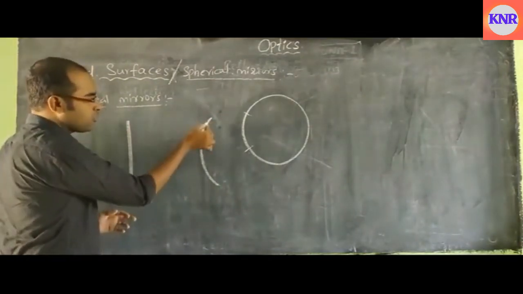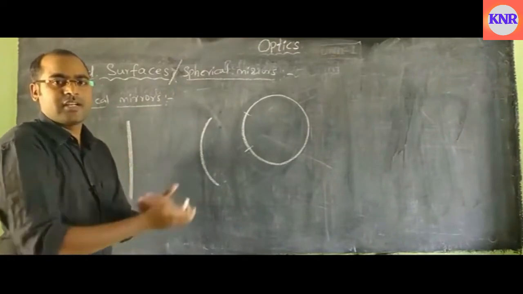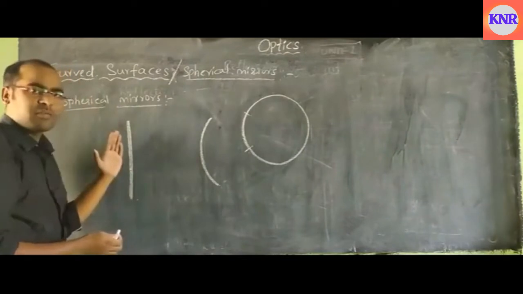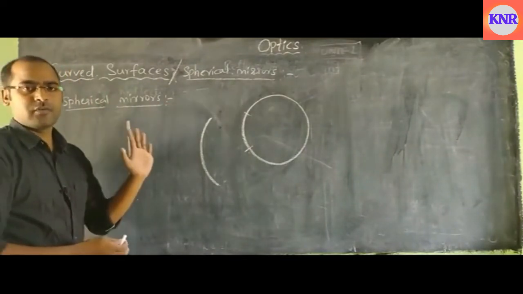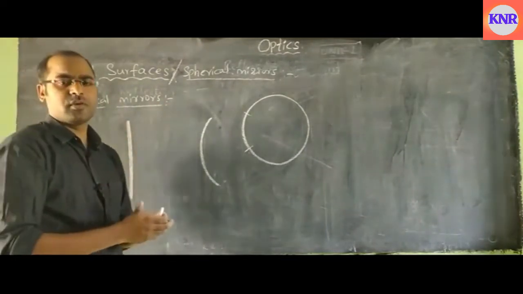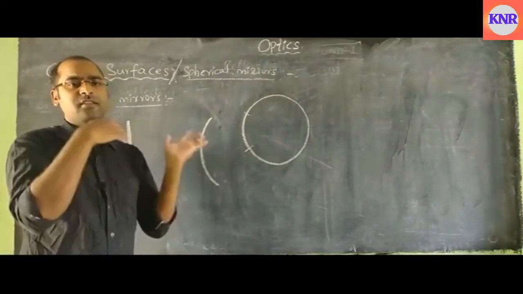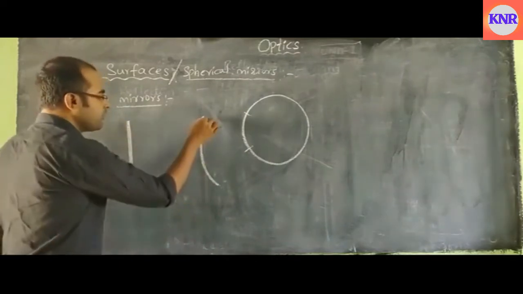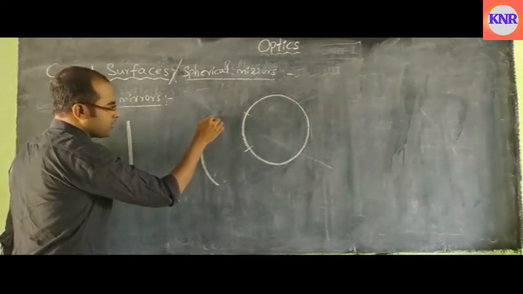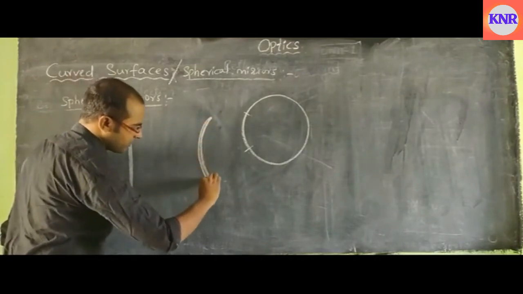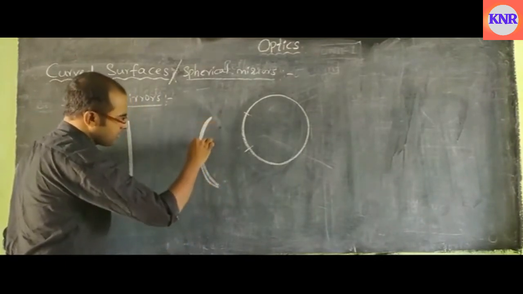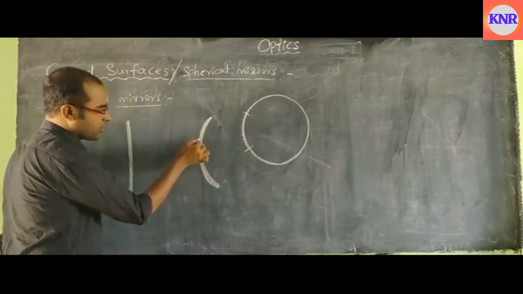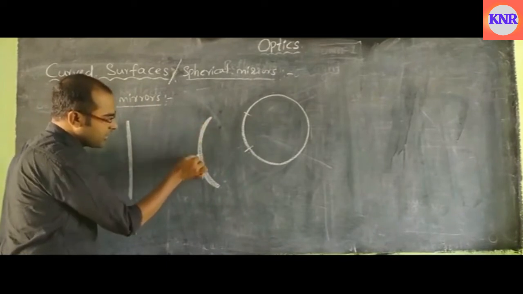So we have to coat something, that is silver, it should be silvered. Whether a plane mirror or a spherical mirror, the mirror is prepared by silvering it. Why should we use only silver? Silver is a perfect reflector, it doesn't absorb the light. That is why we coat some silver on it. Let us take this part as totally silver.